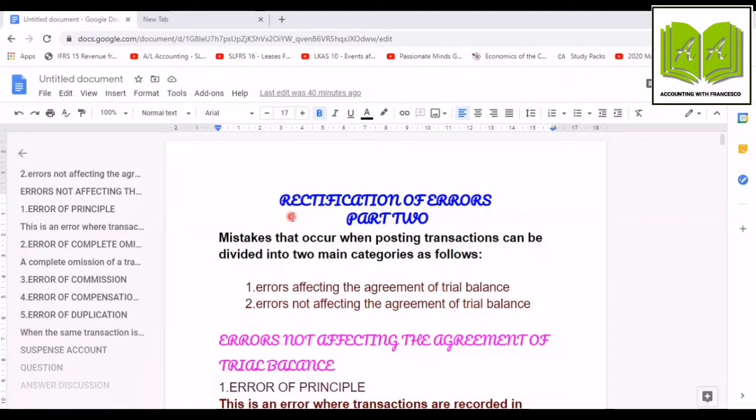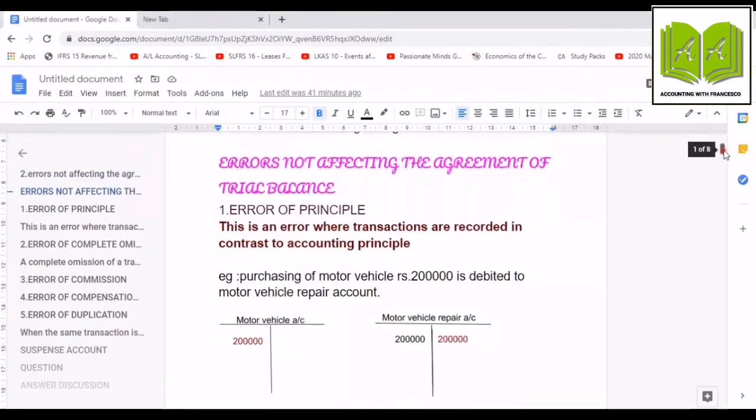Today we are going to learn in detail about errors not affecting the agreement of trial balance. So then let's start this. Rectification of errors, Part 2. Mistakes that occur when posting transactions can be divided into two main categories as follows: errors affecting the agreement of trial balance and errors not affecting the agreement of trial balance. So as I said, let's first discuss errors not affecting the agreement of trial balance.